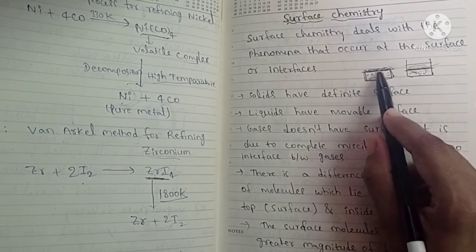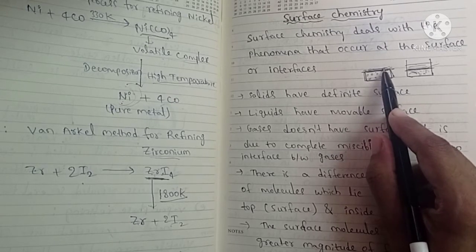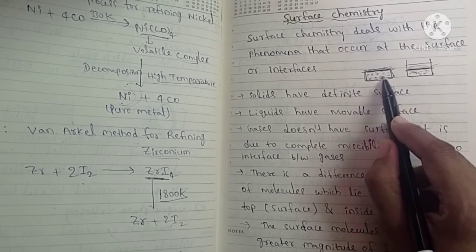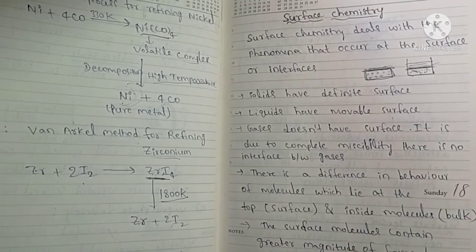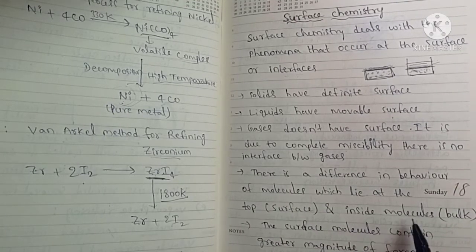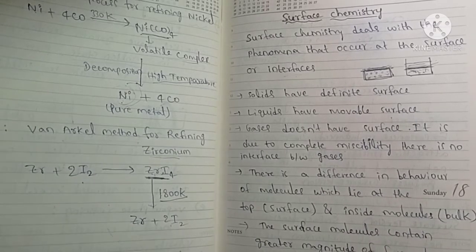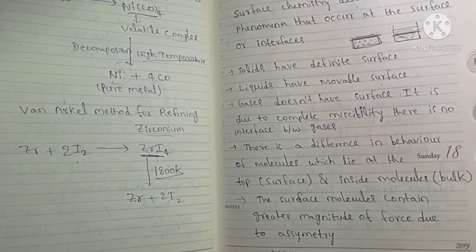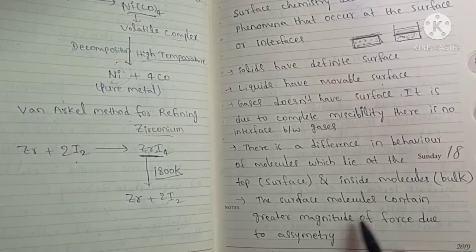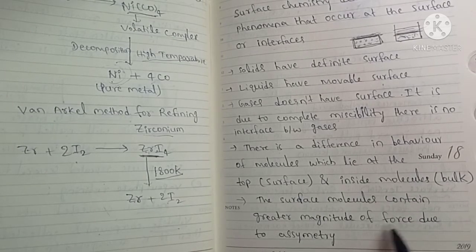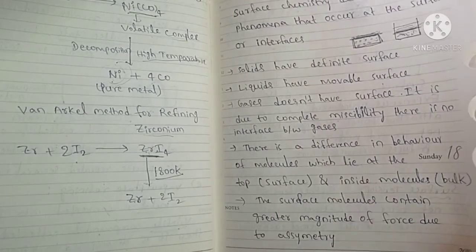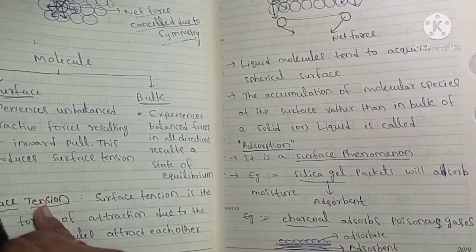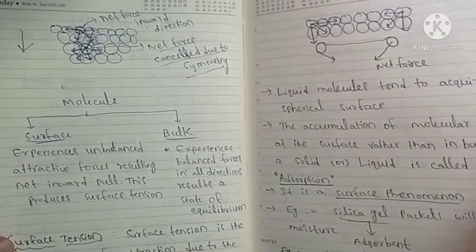These surface molecules have different behavior compared to the bulk molecules. The surface molecules contain a greater magnitude of force due to asymmetry. This difference is because the forces of attraction are different for surface molecules and inside molecules.